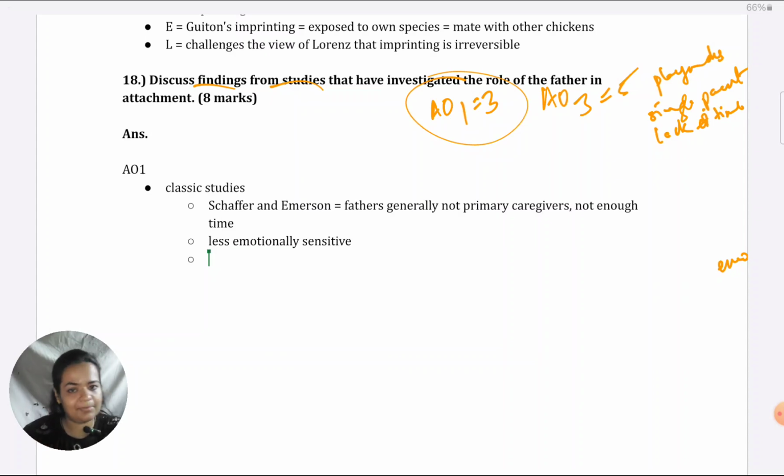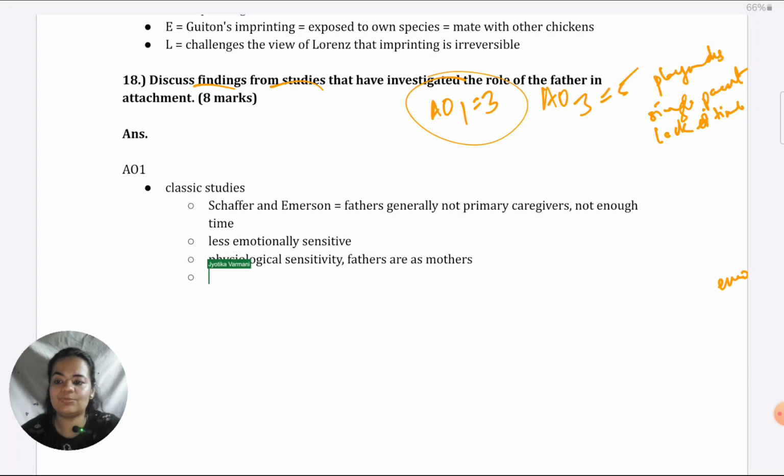But even at that time, even in early research, they were contradicted by findings like Fraudy et al., which showed that at least when it comes to physiological sensitivity, definitely fathers are as capable as mothers. They can also pick up physiological cues of distress from the children, even if emotionally they are not able to identify too many cues. That is what Fraudy et al. had shown.